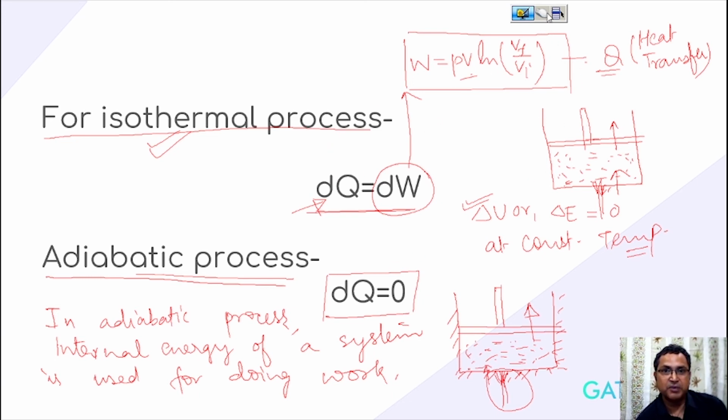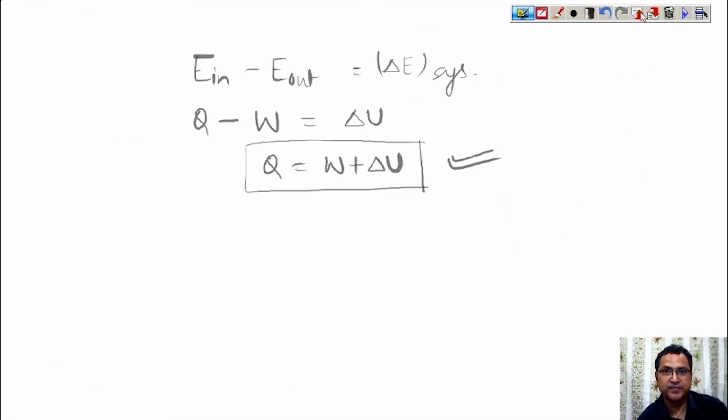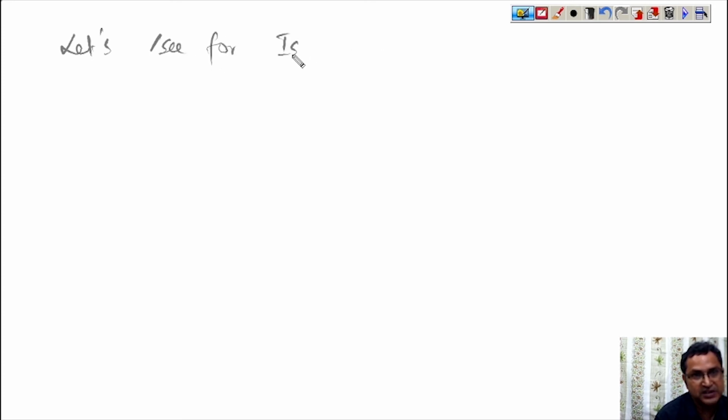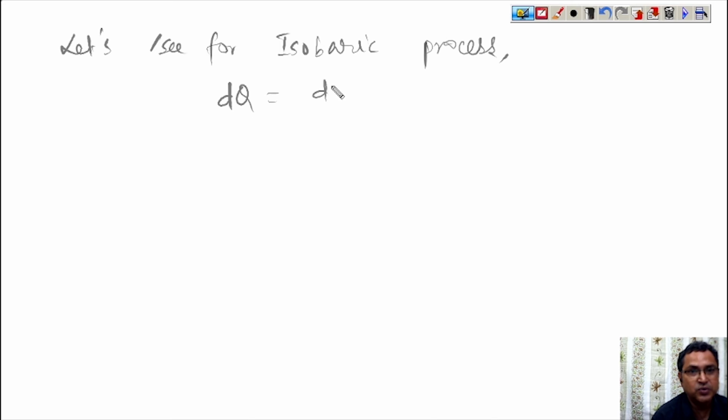Okay, now come to the polytropic process. Before the polytropic process, let's discuss one thing. Let's see for an isobaric process, dq is equal to dw plus du.